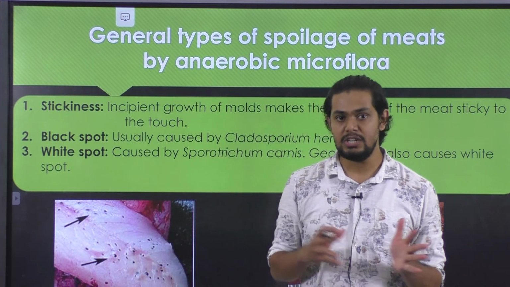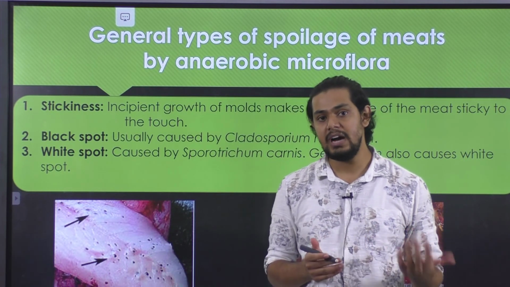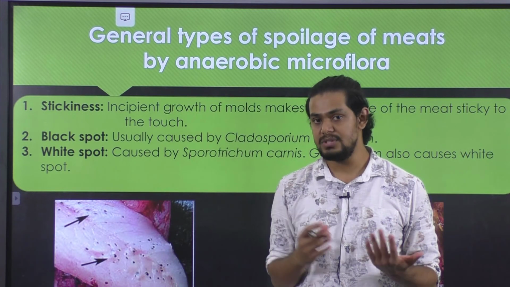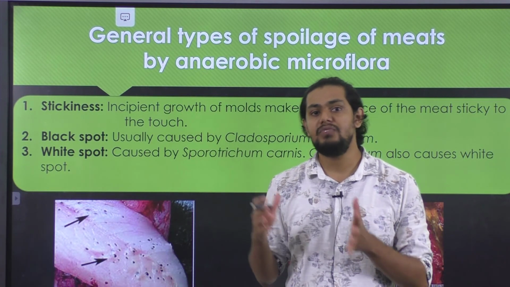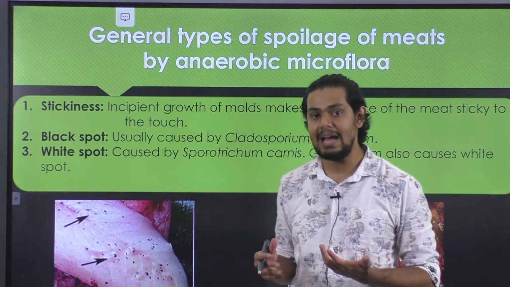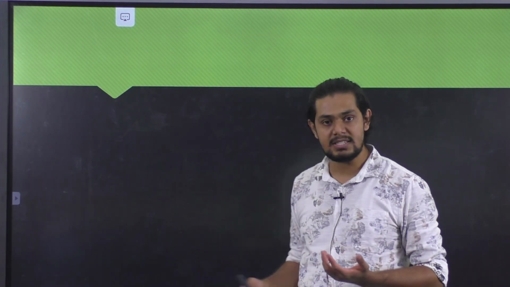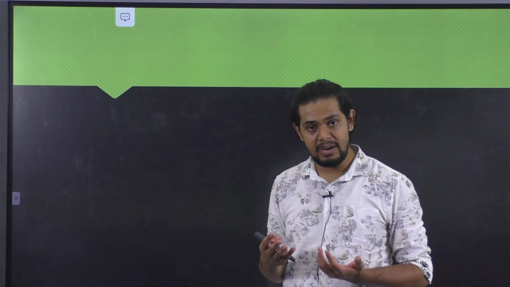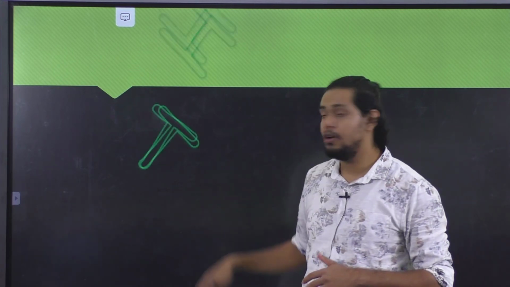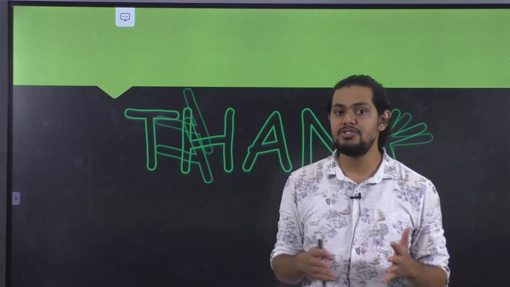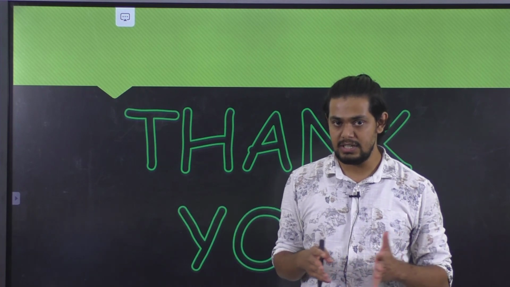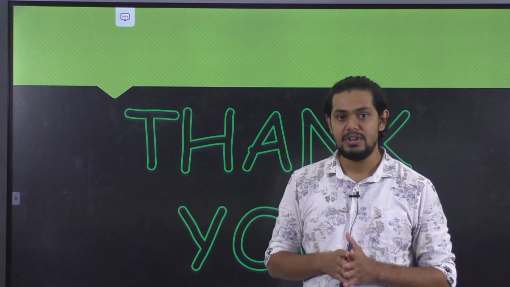So in today's lecture, we have understood the brief composition of meat, the possible sources of contamination, and the important spoilage characteristics brought in by microorganisms, and how effectively they can be combated by employing preservative techniques. So that's all for the day, guys. I hope this lecture on spoilage of meat and meat products is understood by each and every one of you. Thank you very much.